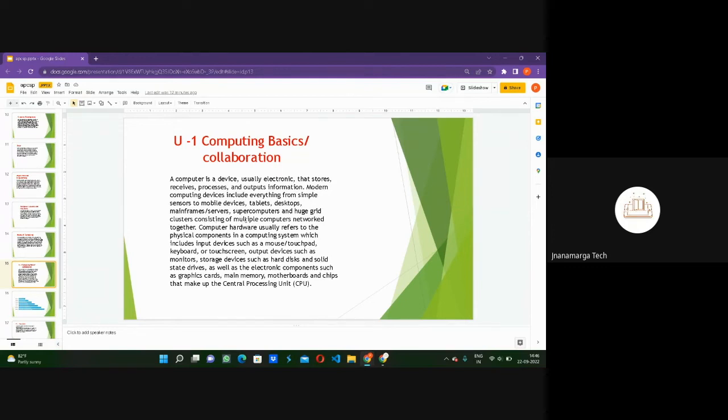Like we give some input to the computer and it processes and gives us the output information, the desired output that we want. So modern computing devices basically include sensors, mobile devices, tablets, and desktops. We all use mobiles, tablets, and desktops these days. So it's all about that only.